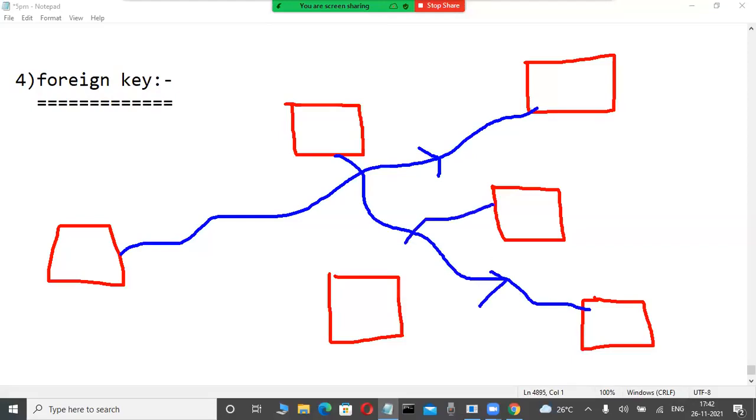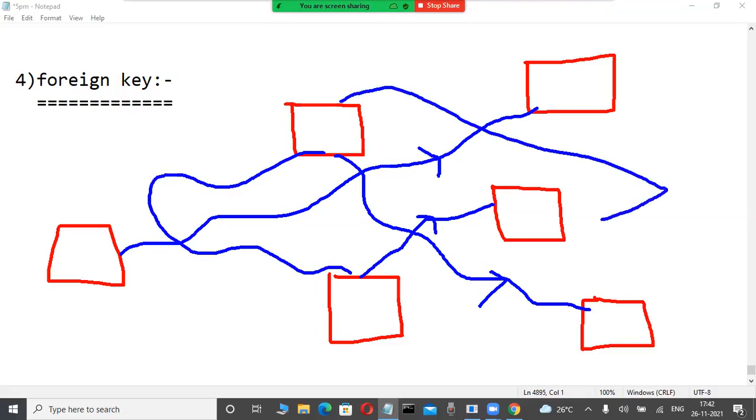I want to establish a relationship between this table and this table, and between these tables too. To establish a relationship between the tables, we must use a foreign key. Otherwise it is impossible. That's why relational databases means relationships between the entities. How do we define a relationship between the entities? Okay, entities are tables, for example.